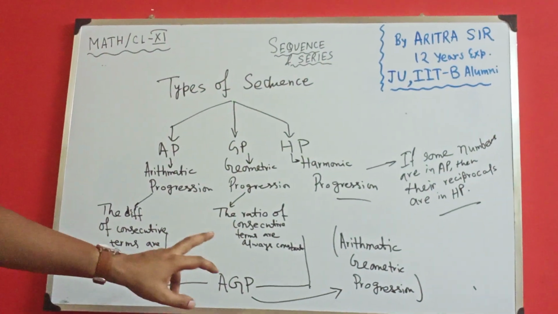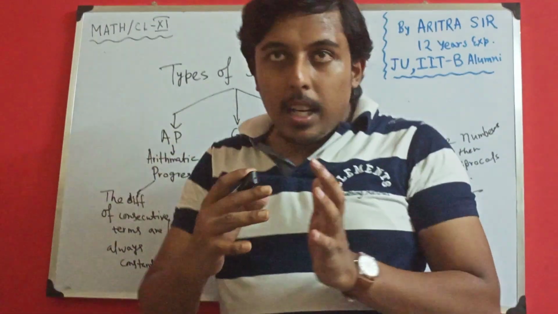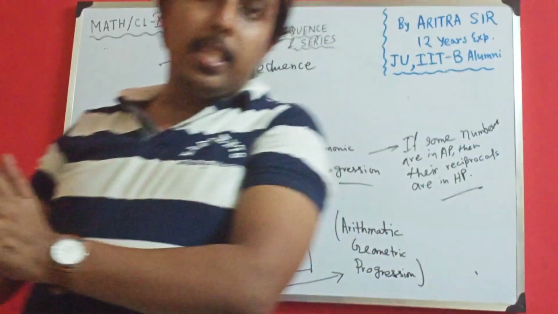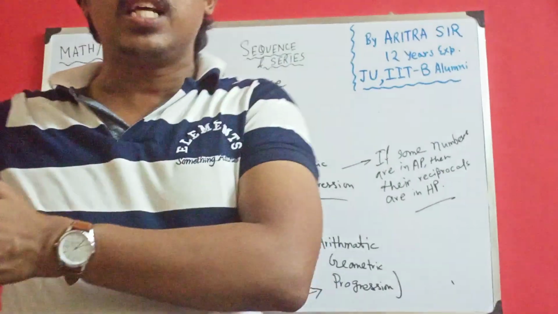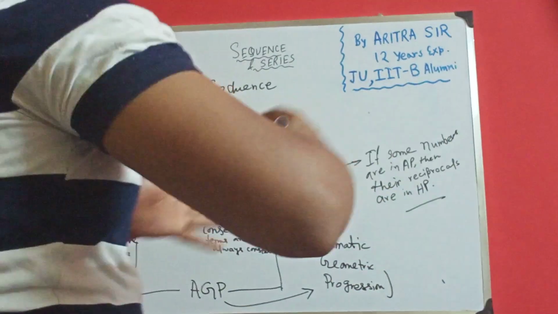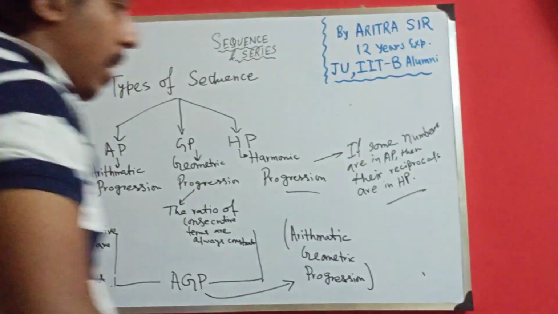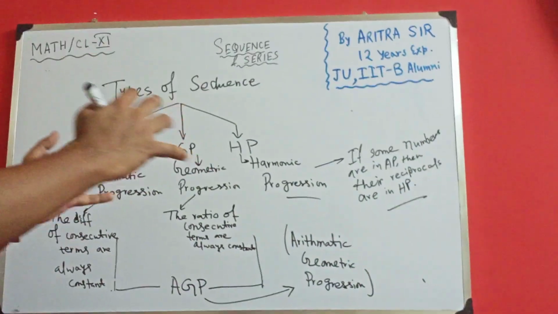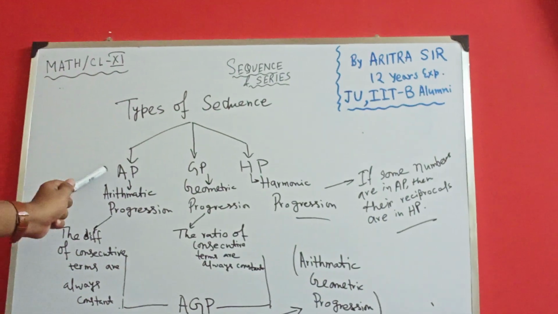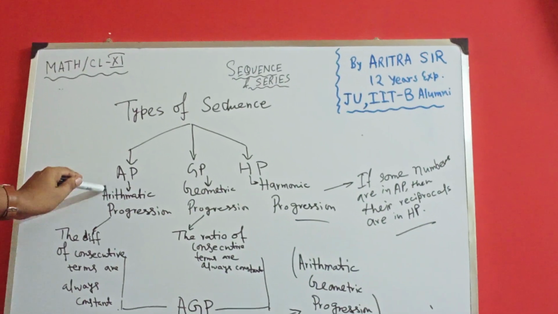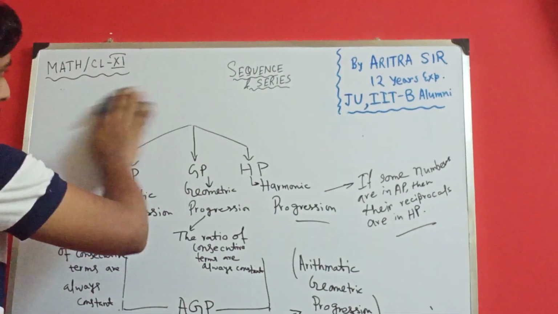Arithmetic geometric progression means the numbers are the product of two numbers in the sequence. The first part follows an AP and the second part follows a GP. I will discuss these in an illustrative manner when I discuss AGP. So in today's class I will focus on the first type of sequence, that is your arithmetic progression.